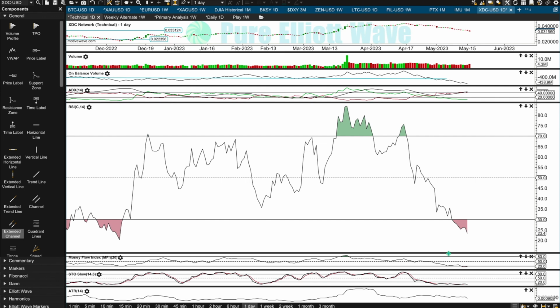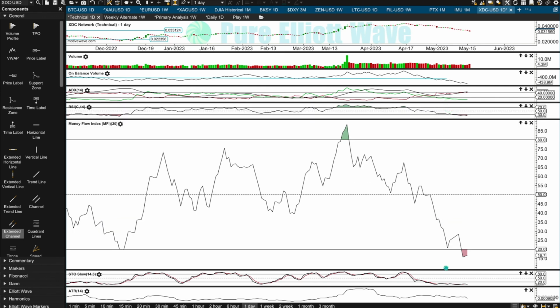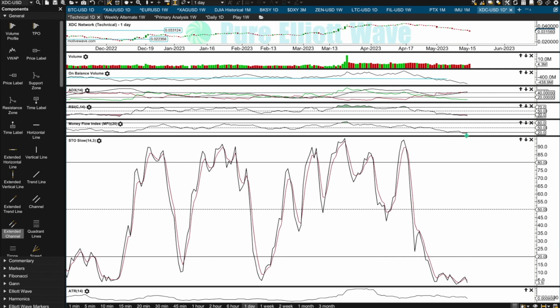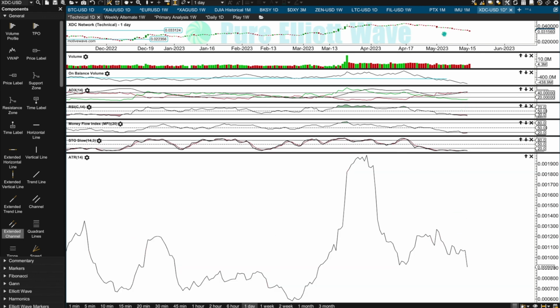This trend is in danger territory. Money flow also oversold, and stochastics oversold, but when a market's trending, we use money flow and RSI, not stochastics. And ATR, interestingly, showing a little decline for yesterday. It'll show an increase today, I think, but overall, as price is falling, overall ATR is actually declining for the short term, so lack of volatility for the short term. That also fits the view that we could be seeing a bounce or consolidation sooner rather than later.